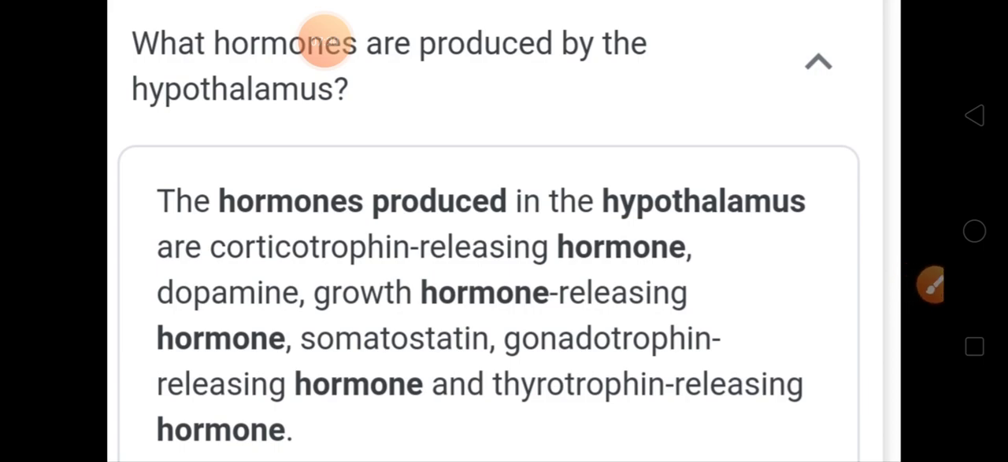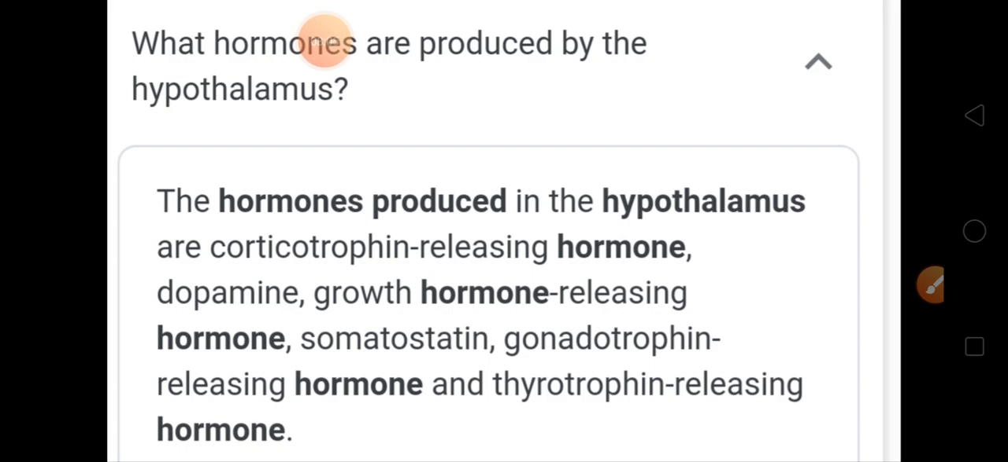Corticotropin inhibiting hormone, dopamine inhibiting hormone, growth hormone inhibiting hormone, somatostatin, then gonadotropin inhibiting hormone, and thyrotropin inhibiting hormone. Okay, so wherever we have releasing, in place of releasing, we will now write inhibiting. So now it will stop the production of these hormones.